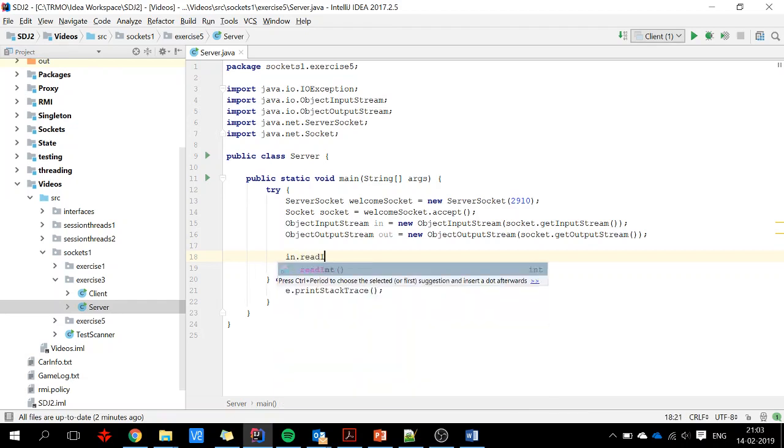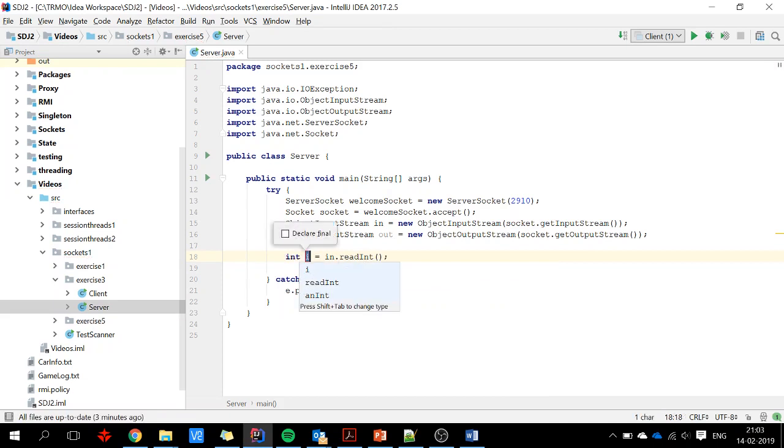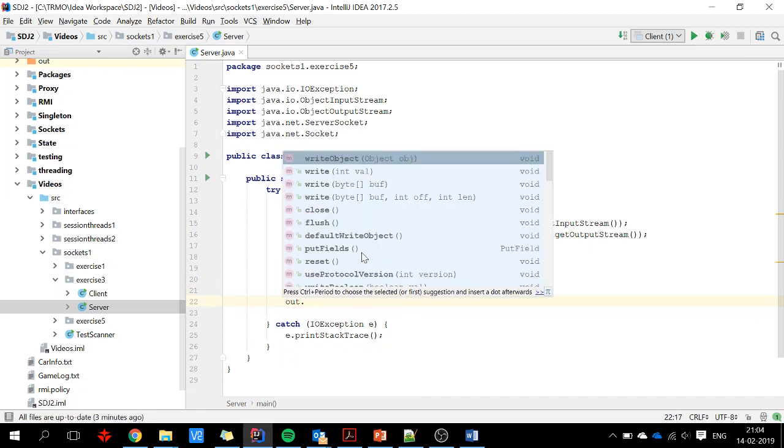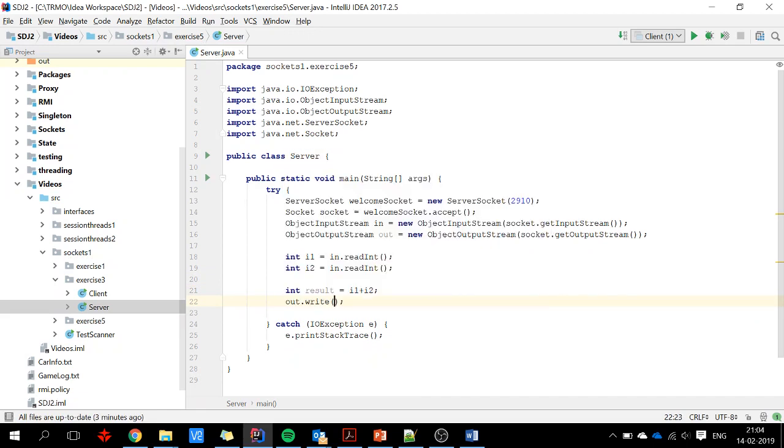We say in read int, that will return an int I1, and I'm sending 2, so we create another one and we say I2, and then int result is equal to I1 plus I2, and then we use the out to write this one, result, and well, that's more or less it.